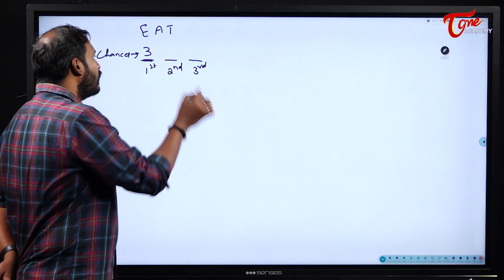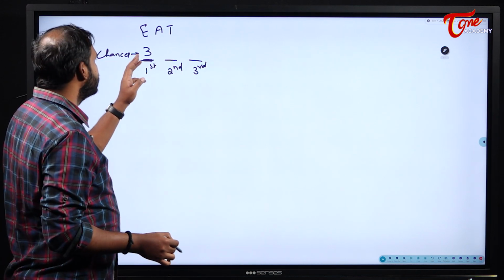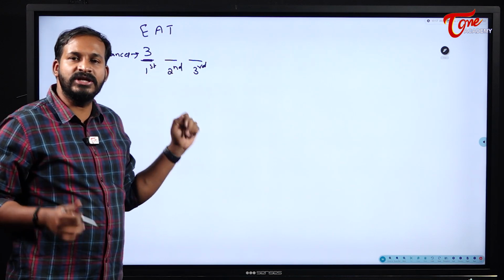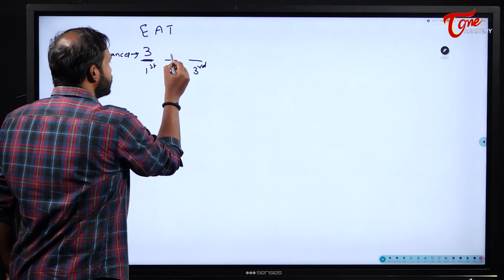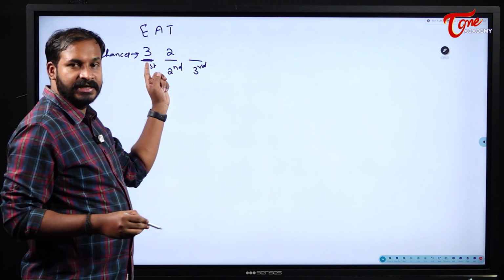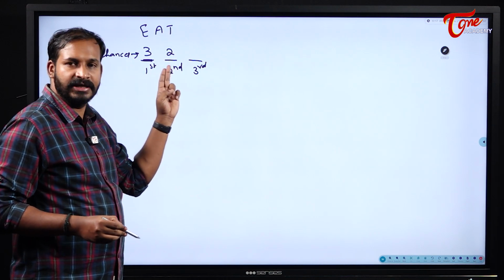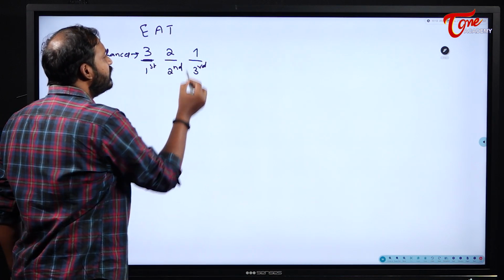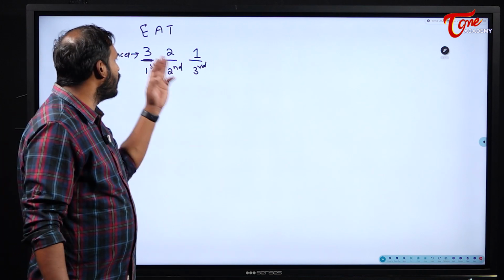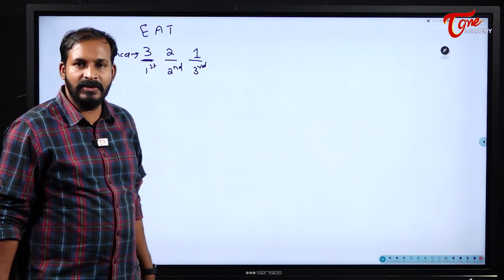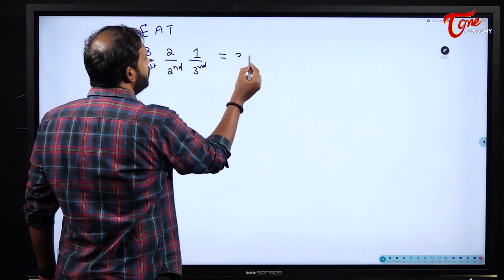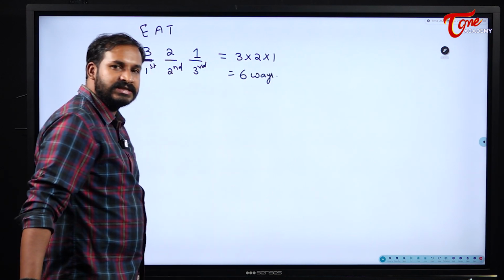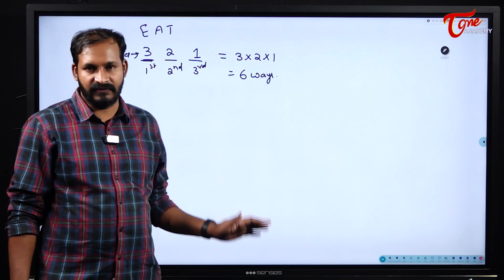3 chances are there. Now, for the second position, see here students, already out of 3 letters, 1 letter was filled here. So, for the second position, how many chances do I have? Actually, 2 chances. Why? Because already 1 is filled. Now, out of the remaining 2, I need to fill 1 here. Now, when it comes to the third position, I will have only 1 chance. Why? Because out of 3, already 2 were filled. So, I will be left with 1 chance. So, the number of chances is 3 into 2 into 1. So, in how many ways can I arrange the letters of the word? In 6 different ways. Already we have seen what those 6 different ways are.